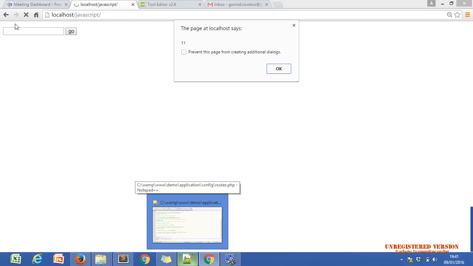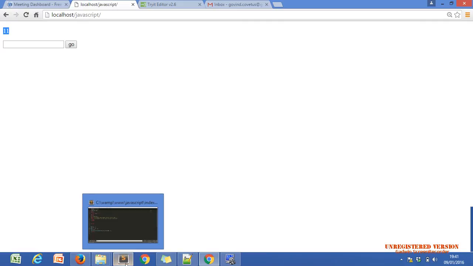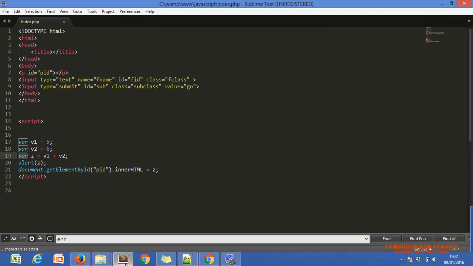We are getting no. Till now we are not getting it because that line comes after this pop-up. So if I click on OK, then I will get the 11. Means the next line will execute after clicking on OK. Okay, Nazar and Khushi, you get the working of pop-up.